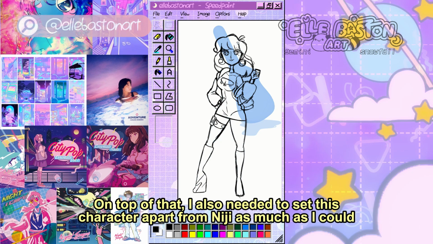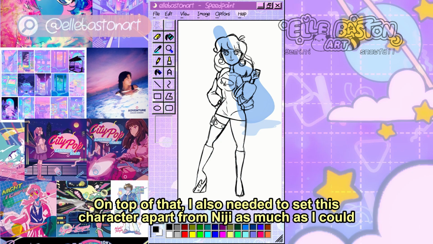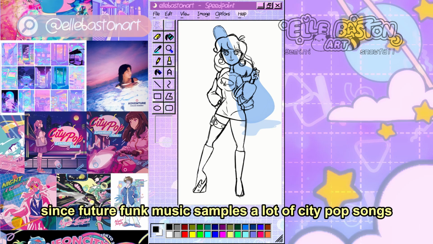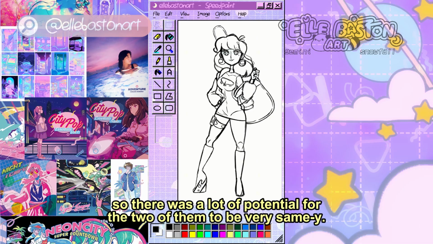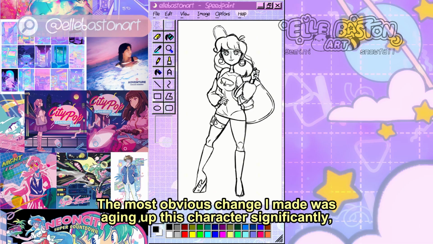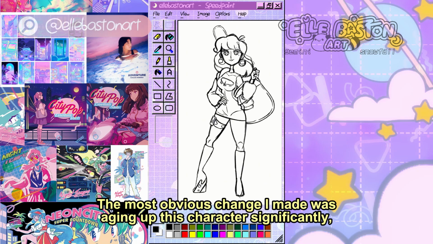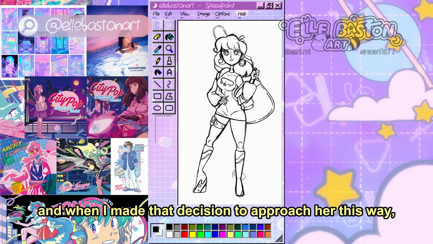On top of that, I also needed to set this character apart from Niji as much as I could, since future funk music samples a lot of city pop songs, so there was a lot of potential for the two of them to be very samey. The most obvious change I made was aging up this character significantly,